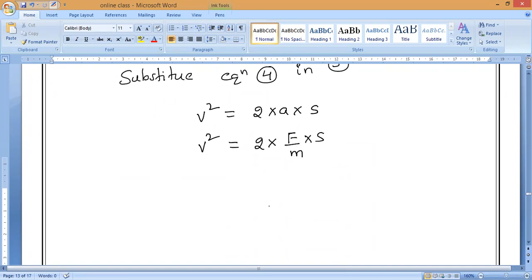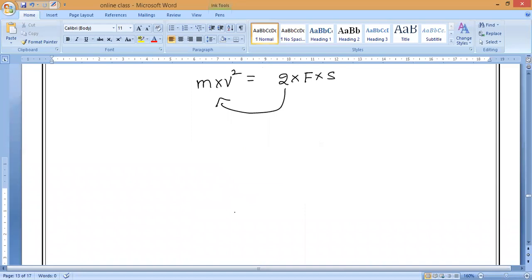Is it okay, guys? Now M is in division, so it will come to this side and become multiplication: M into V square is equal to 2 into F into s. Now 2 is in multiplication, so it will come to the other side as division. So half into M into V square is equal to F into s. Is it okay?